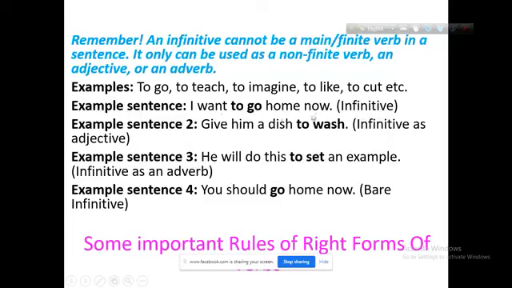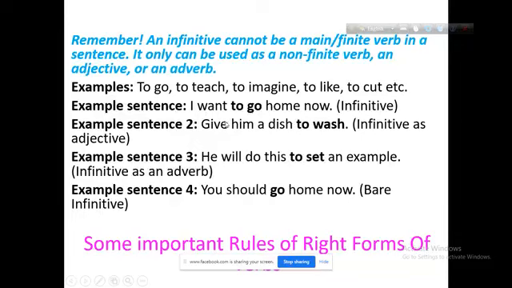I want to go home now. Here, to go is an infinitive, but want is the main verb. In this sentence, I is the subject, want is the main verb, and to go is also a verb, not the main verb, but it is an infinitive. In the second example, give him a dish to wash.